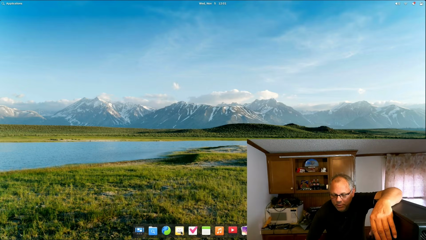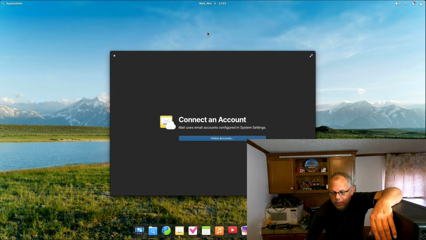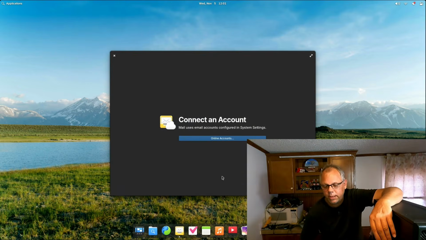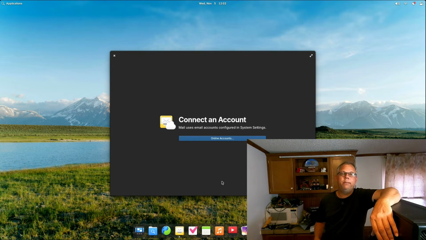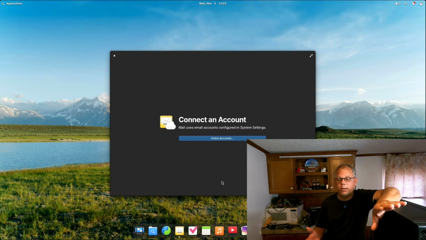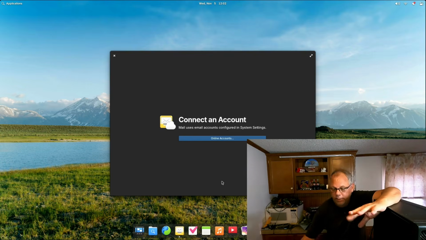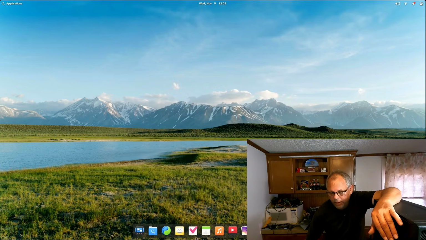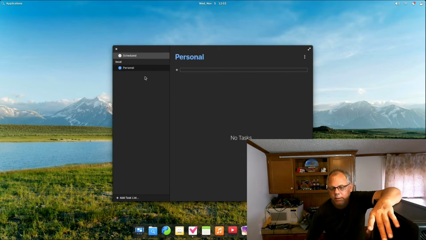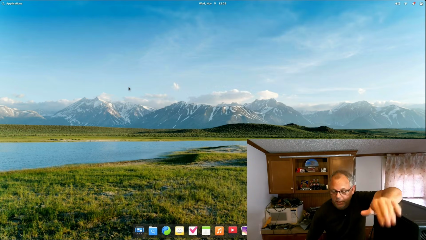Next, we're going to go to Mail. So if you want to connect, let's say you have an MSN account, a Hotmail account, or a Live Mail, whatever they call it, you can connect that to Gmail, anything you can connect on here, and you can have it all in your nice little convenient app that's down on the bottom of the toolbar, right? So the next one we're going to go to is your task folder. That's self-explanatory.